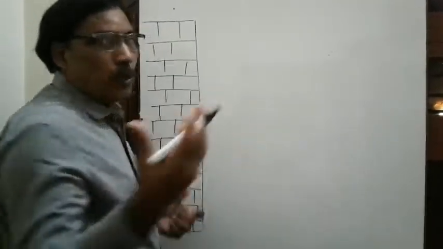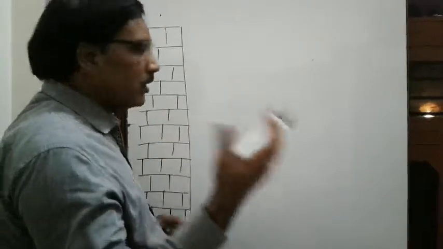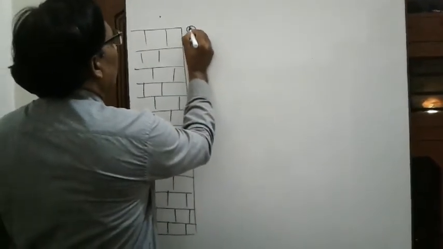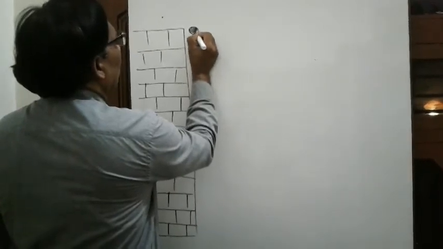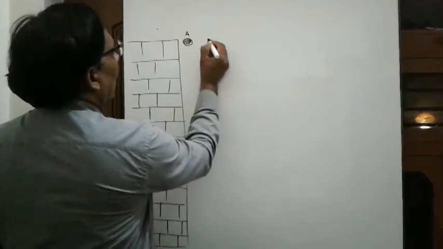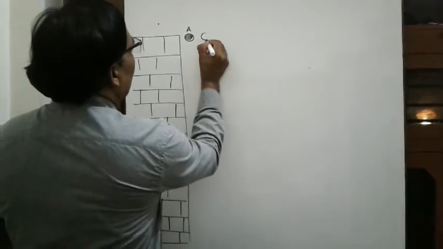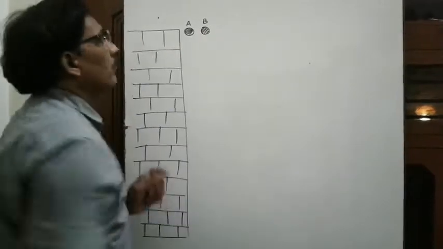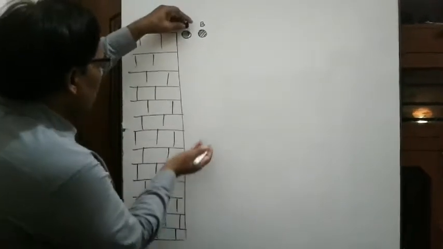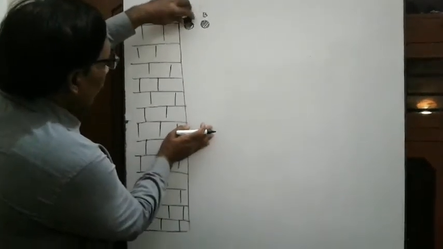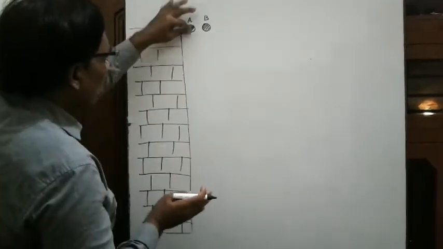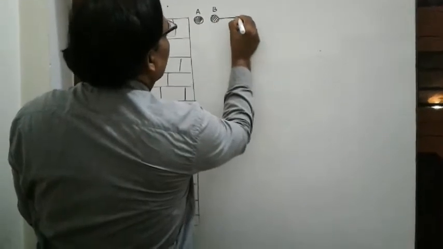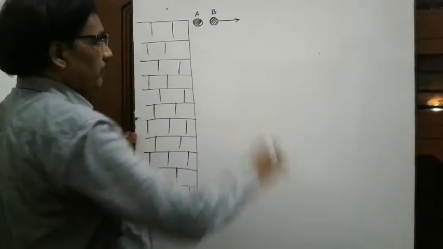Now, there are two balls, exactly identical two balls. This one is ball A, and this is ball B. These are two balls. Ball A is just released from this point, and ball B is thrown in this horizontal direction, giving some velocity.